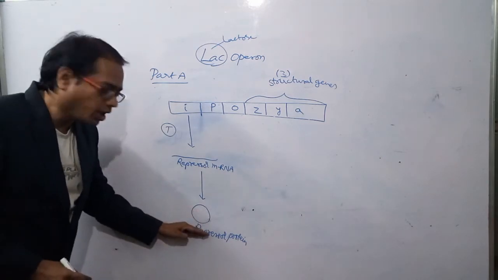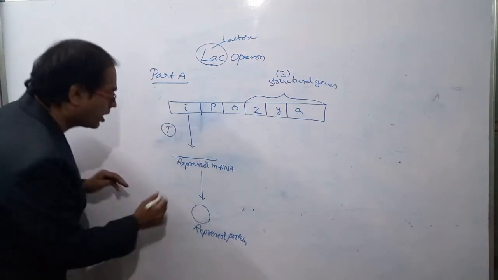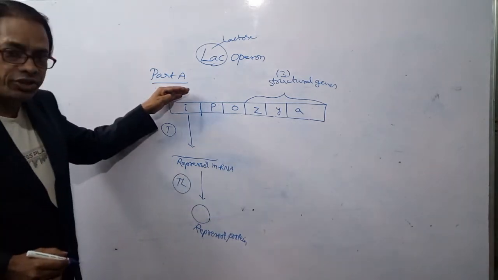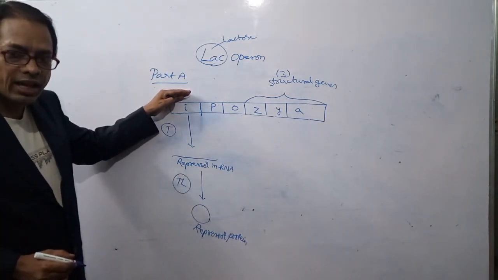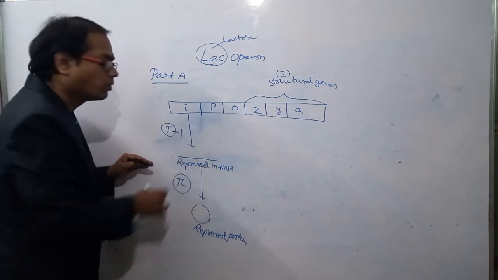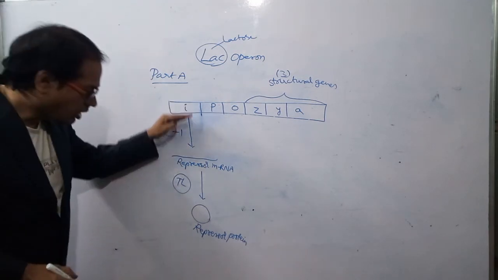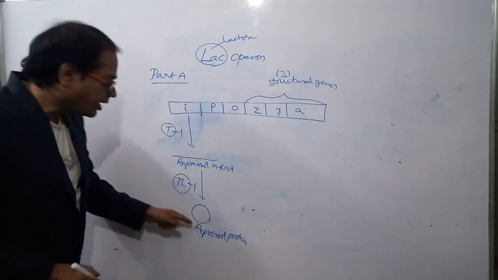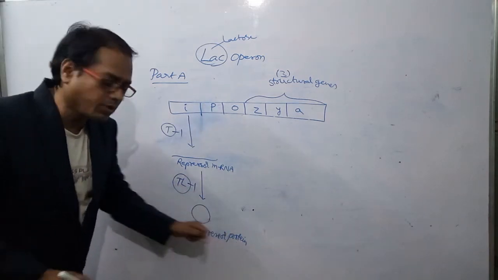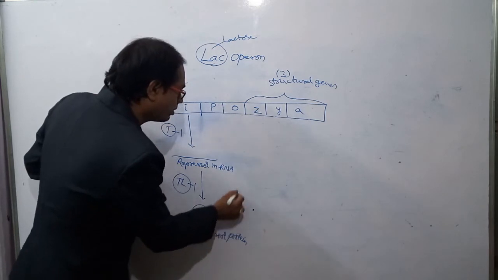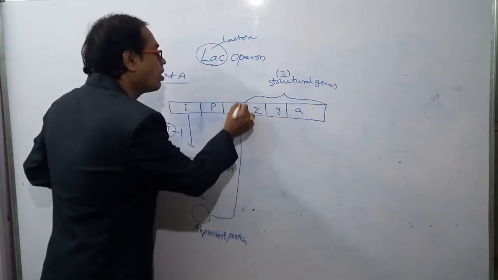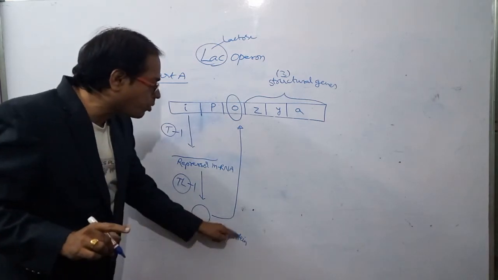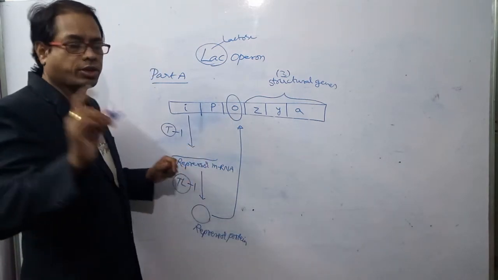Formation of protein from mRNA is called translation. So from the I gene, the number of transcriptions is 1 and the number of translations is 1. Whenever the repressor protein is formed, it binds to the operator gene. So the binding site of repressor protein is the operator gene.